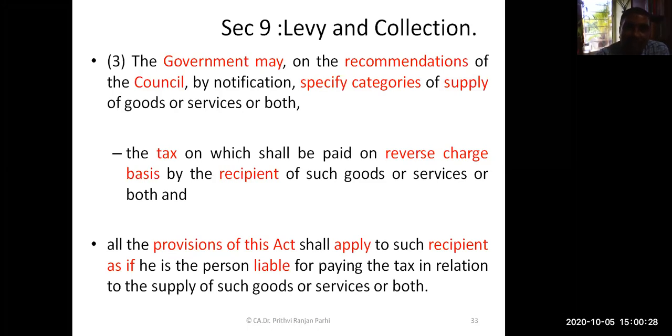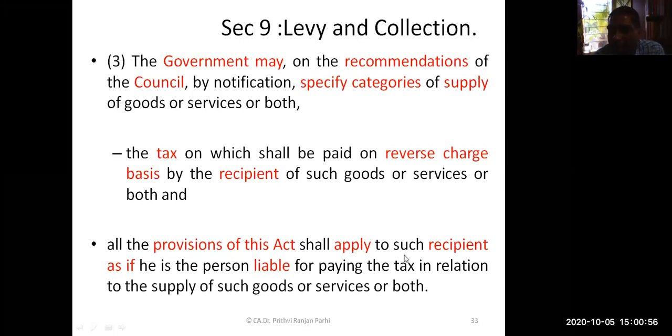Now coming to subsection 3, it says the government may, on the recommendation of the council, by notification, specify a category of supply. That means some specific category of supplies, whether goods or services or both, shall be notified by the central government, to which reverse charge is applicable.